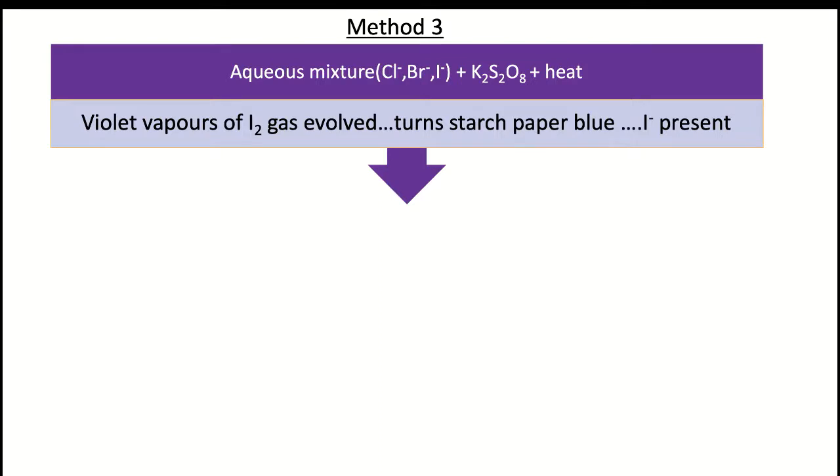On heating, violet vapors of iodine gas are evolved, which can be confirmed by putting the starch paper above the gas which is evolved. So how do we prepare the starch paper? We take a filter paper, dip it in the starch solution, and we put that strip of the filter paper, that is now known as the starch paper, above the test tube where the violet gas is evolving. We heat the test tube and above that we put this paper. It is found that this starch paper turns blue if iodide is present in the given mixture. This forms a starch iodide complex, so it gives the formation of a blue color in the starch paper.